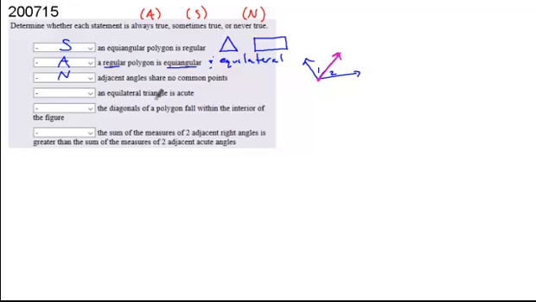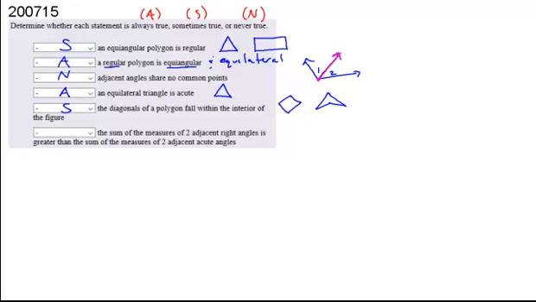And what about an equilateral triangle is acute? Okay, it can only be acute. All the angles are 60 degrees. The diagonals of a polygon fall within the interior of the figure. Here's a case where they do. Here's a case where they don't, so sometimes.